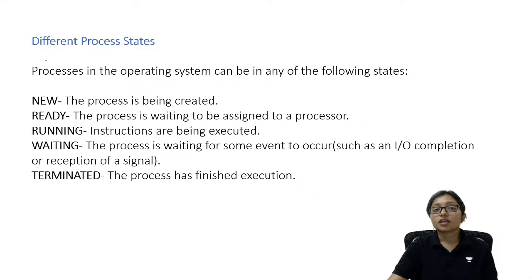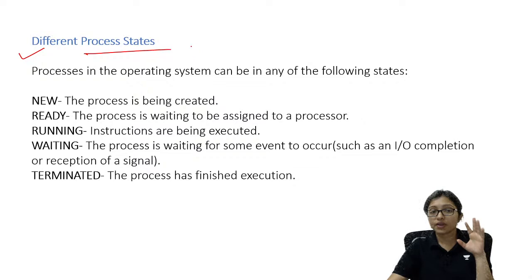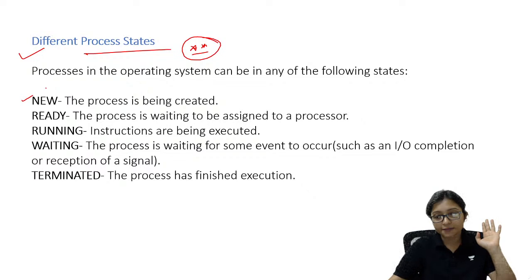Yes. Now these are the states of a process. When a process is there, it goes through some states, and the states are very important. First of all, there is new. New means the process has just been created. Next is ready. Ready means the process is waiting for the processor. Here mostly students get confused, so don't be confused between ready and waiting.